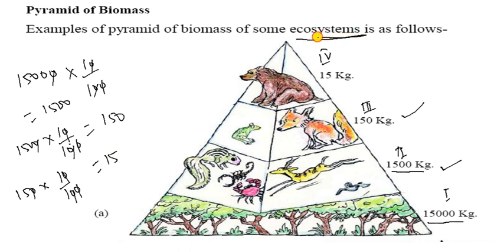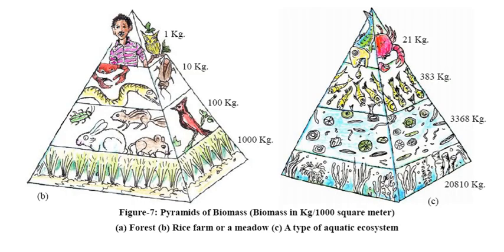Keep in mind, this is the pyramidal shape of the ecosystem, and of what? The pyramid of biomass. It is the biomass pyramidal shape. So you should always remember this. This is the pyramid of biomass in kg per 1000 square meter. How many kg are there per 1000 square meter? So it is the forest, rice farm and the meadows, and the type of aquatic ecosystem. Aquatic ecosystem means the water system, the system that has water. So let us see what happens in this.